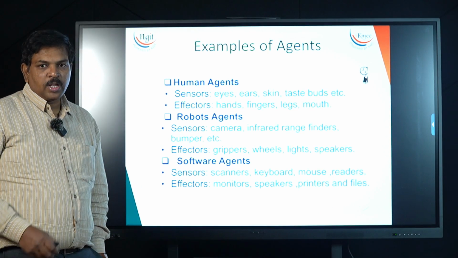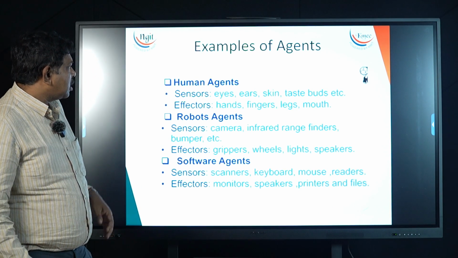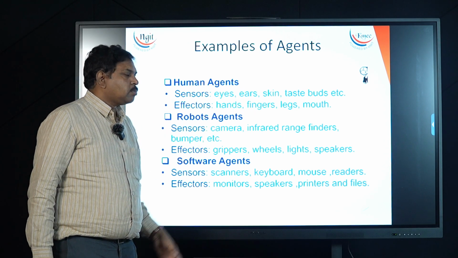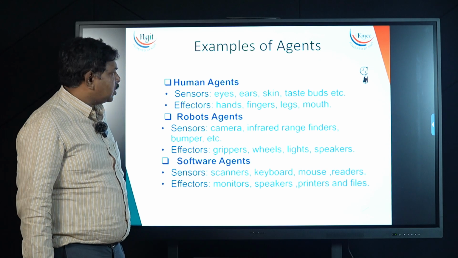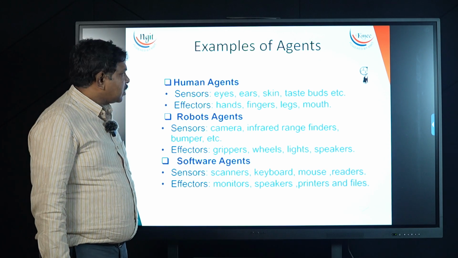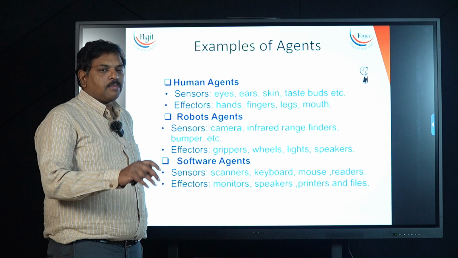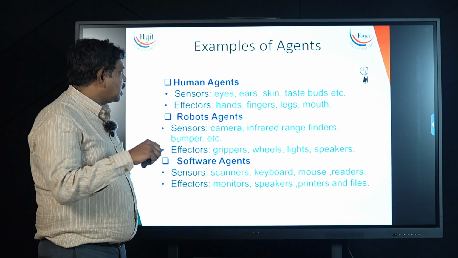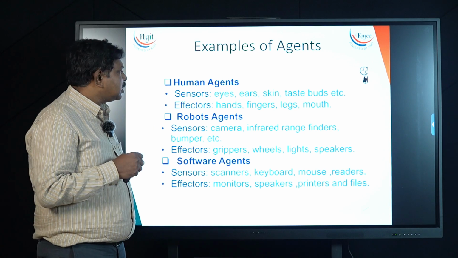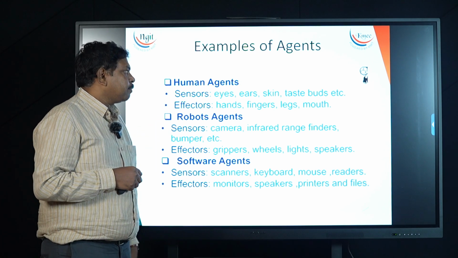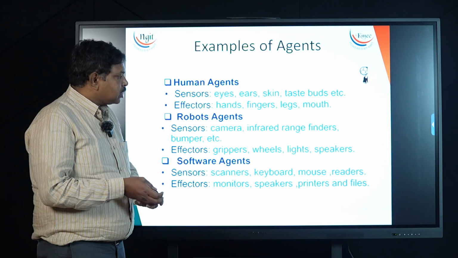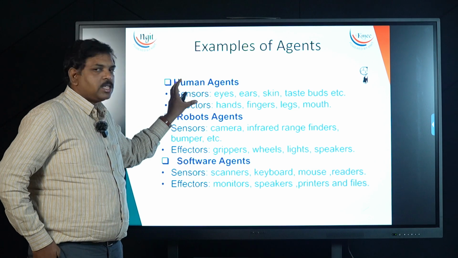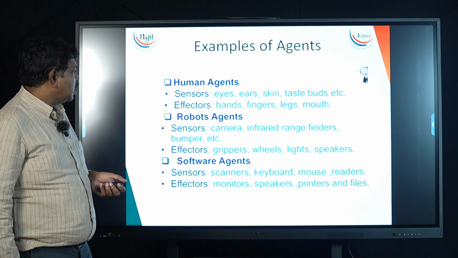Suppose we are all human agents. Our sensors as humans are eyes, ears, skin, taste buds, everything. We sense our world with our sensors. After sensing, suppose somebody puts a hand in the fire, immediately some effectors act and the hand is taken from the fire. After sensing, we perform actions in our environment through our hands and legs. These are actuators. We are all, indirectly, human agents.